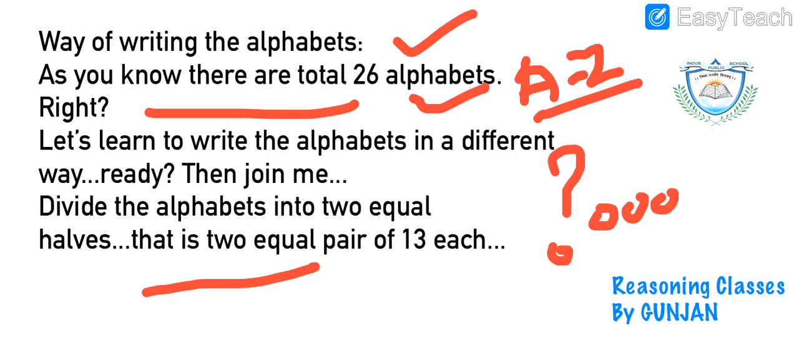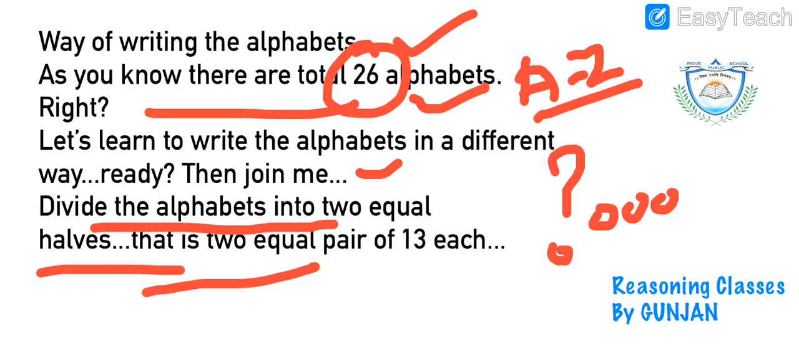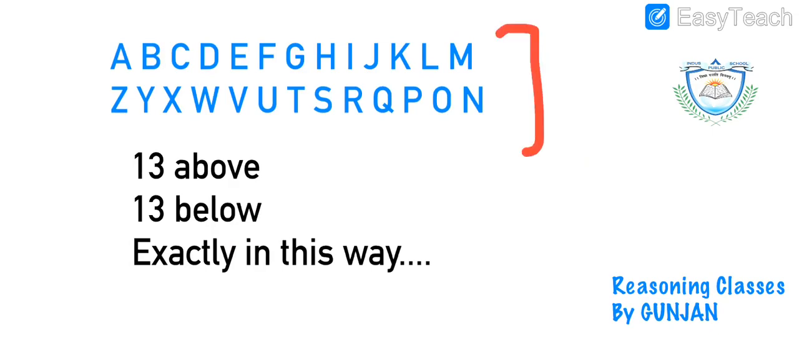Okay, then join me. Since I have told you that there are 26 alphabets, the first thing you have to do is divide the alphabets into two equal halves. That means one half will contain 13 alphabets and the other half will also contain 13 alphabets. Okay, ready? Okay, students. So this is how you have to write the alphabet.